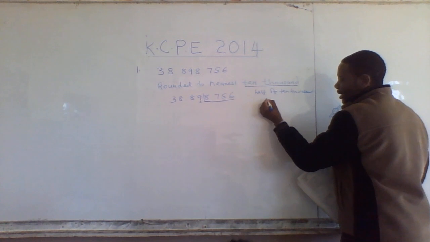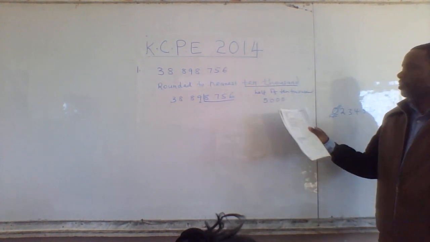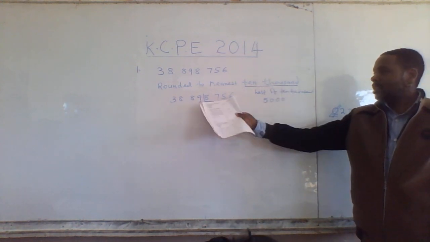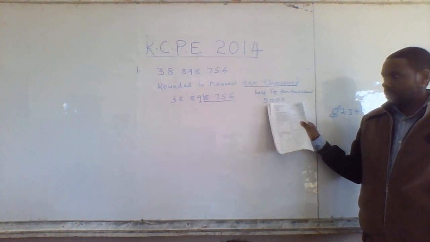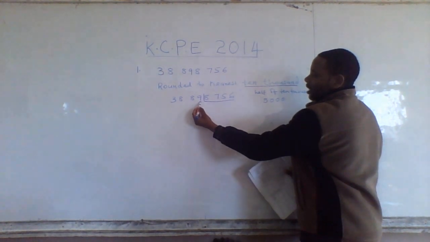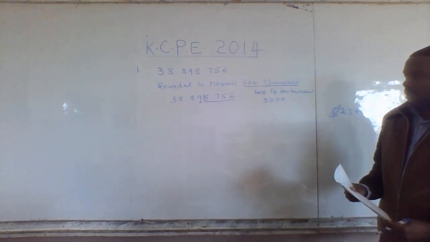So if these digits have reached 5,000 or are more than 5,000, then we promote this 10,000 to the next 10,000.